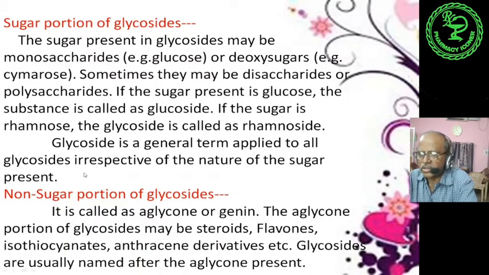The second one is the non-sugar portion of glycosides, which we have discussed is the aglycone or genin portion. The aglycone portion of glycosides may be steroids, flavones, isothiocyanates, anthracene derivatives, etc. Glycosides are usually named after the aglycone present, that is, according to the non-sugar portion of the glycoside.